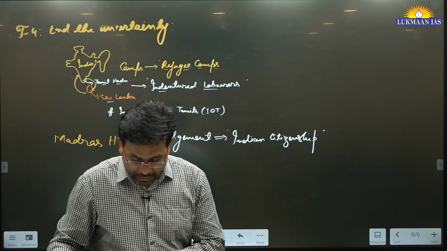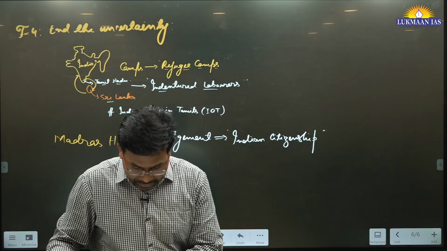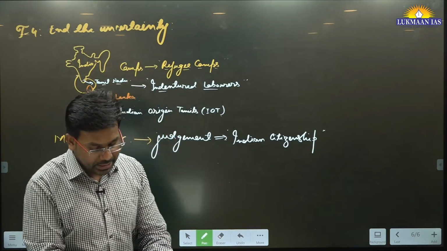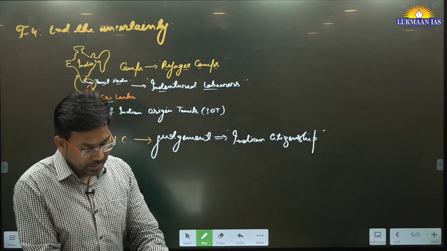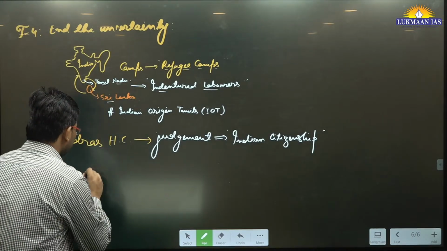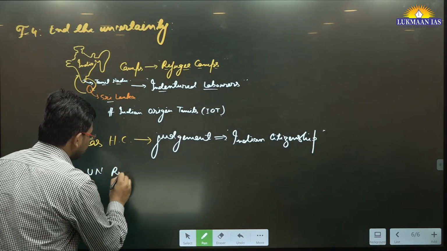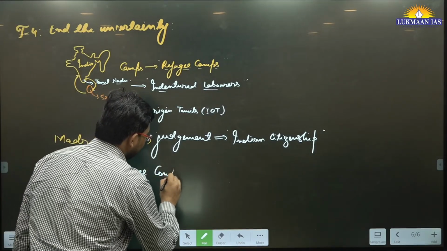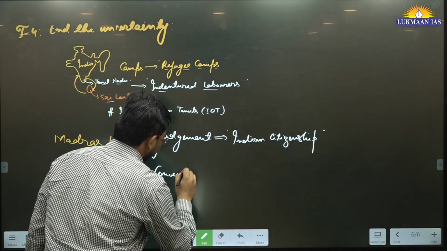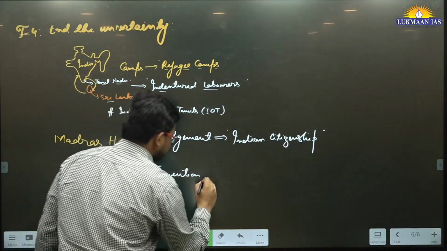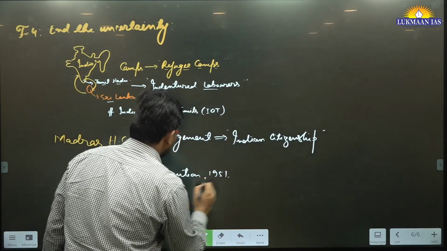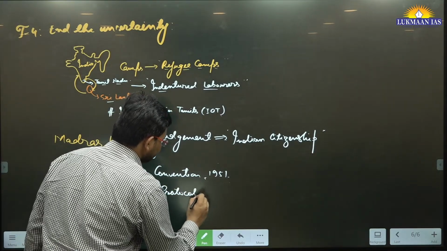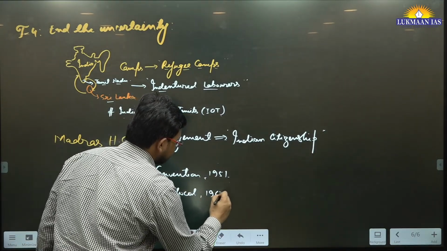One of the international conventions is known as the 1951 UN Refugee Convention, and there is a protocol to this, which is of 1967.